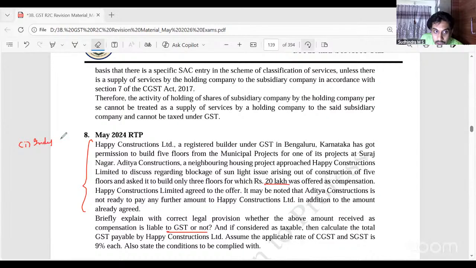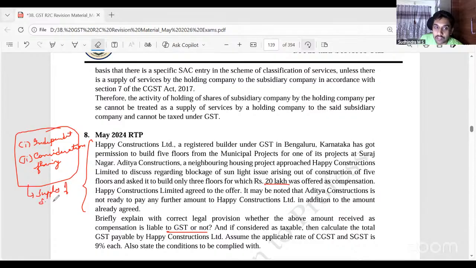Yes, this was an independent contract wherein Aditya Constructions approached Happy Constructions saying that you don't construct the last 2 floors, we will pay you 20 lakhs. So it's an independent contract and consideration flowing from such contract. Following? So it is a supply, and moreover, it is a supply of service.